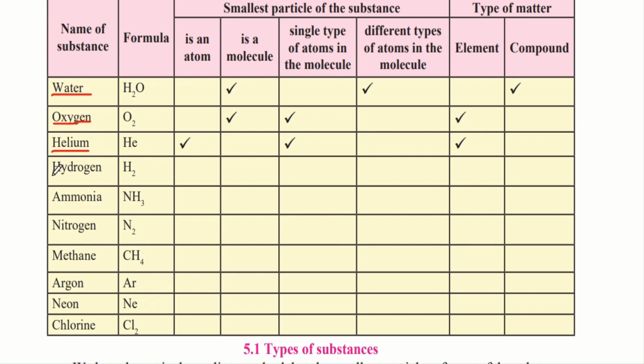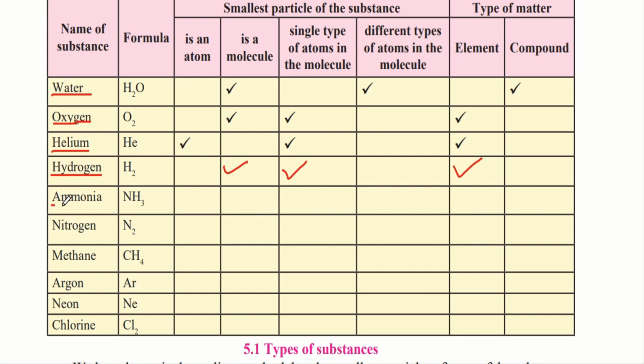The next example is hydrogen. Hydrogen is H2, which is two atoms of hydrogen together. So it is not an atom but it is a molecule because it comprises more than one atom. It is a single type of atom in the molecule. Also, it is an element.